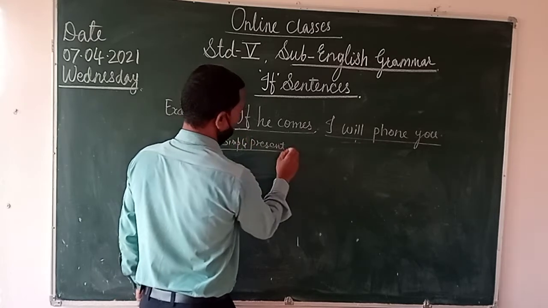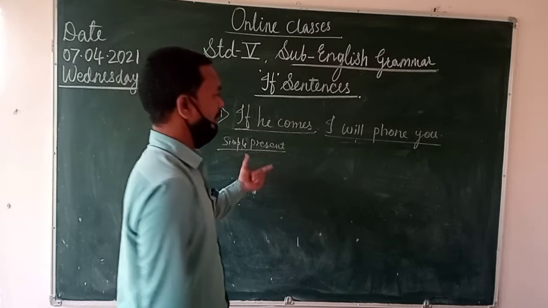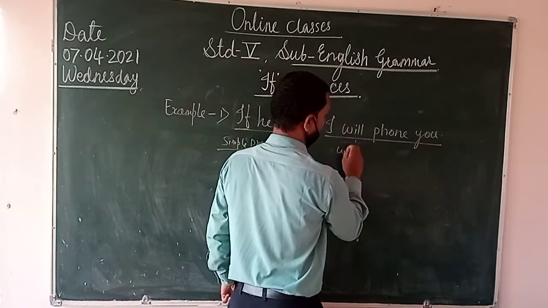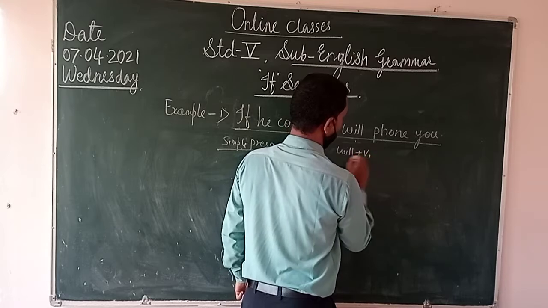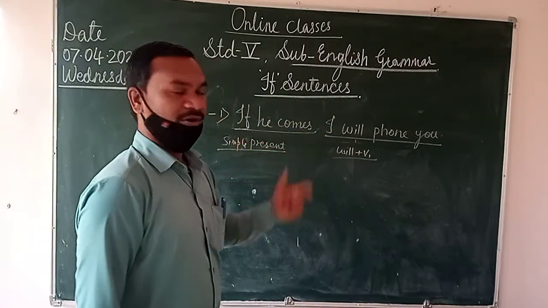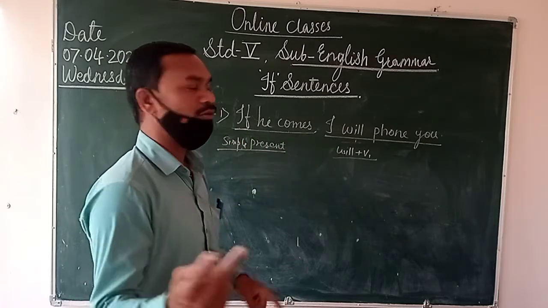So this starts with if plus simple present, and the other part of the sentence is with will plus v1, first form.